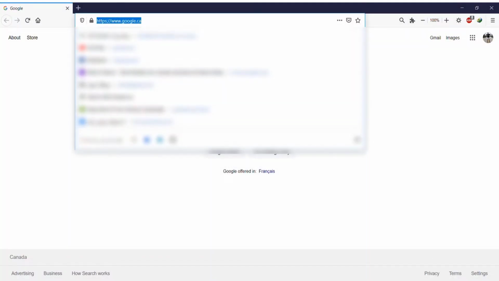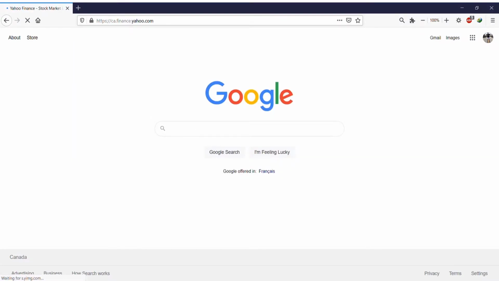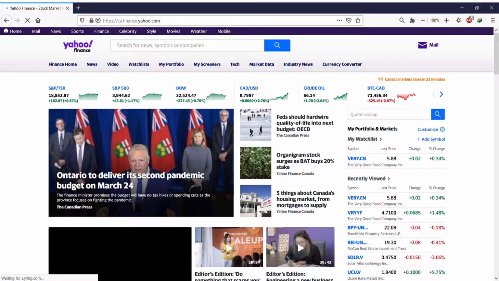I think Yahoo Finance is one of the best sources to monitor the stock market. In any country you are in, as soon as you search Yahoo Finance, it will bring up the stock market for your particular country. In Canada, for example, as you can see, it's ca.finance.yahoo.com. If you're in Germany, it would be, I don't know, .de.